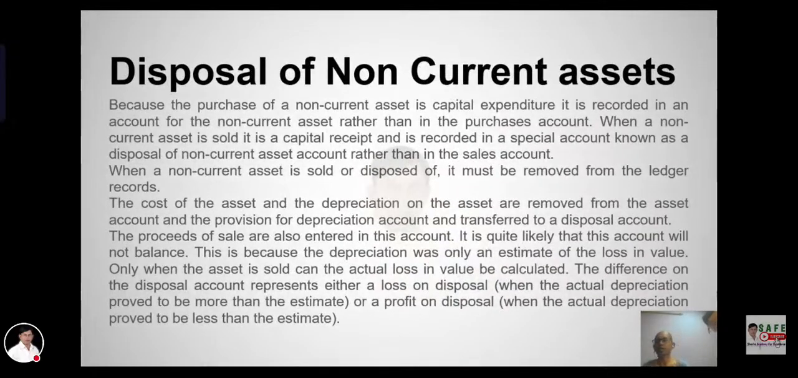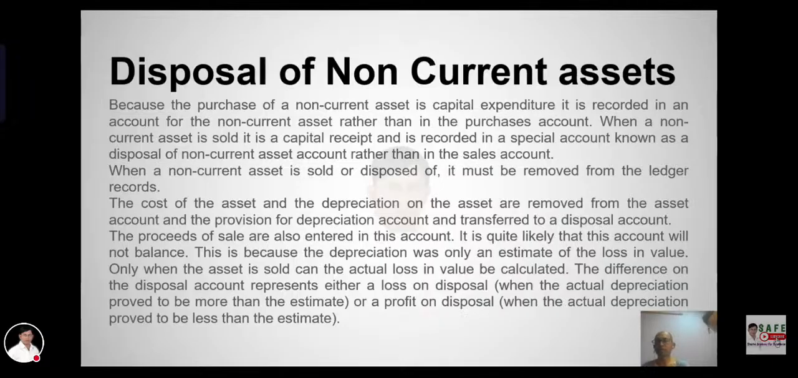Disposal of non-current asset. Because the purchase of a non-current asset is capital expenditure, it is recorded in an account for the non-current asset rather than in the purchase account. When a non-current asset is sold, it is a capital asset and is recorded in a special account known as the disposal of non-current asset account rather than in the sales account. When a non-current asset is sold or disposed of, it must be removed from the ledger. The cost of the asset and the depreciation of the asset are removed from the asset account and the provision for depreciation account and transferred to the disposal account.